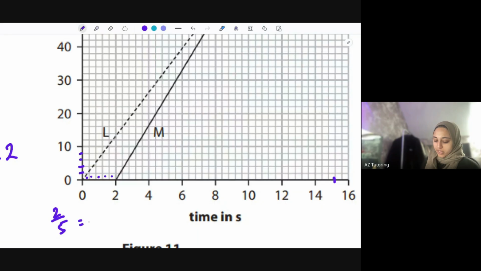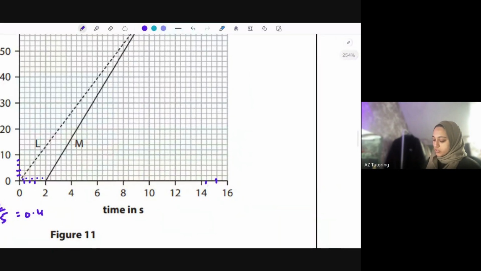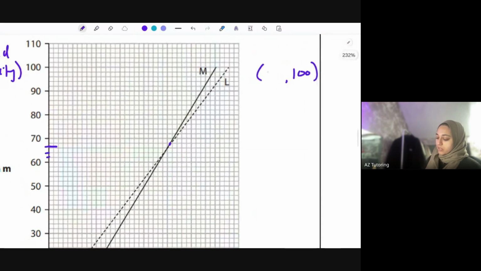So 2 divided by 5 gives you 0.4. Each box is worth 0.4. So over here, I've got 14.4, 14.8, and 15.2, this number here. Okay, so I've got one coordinate.